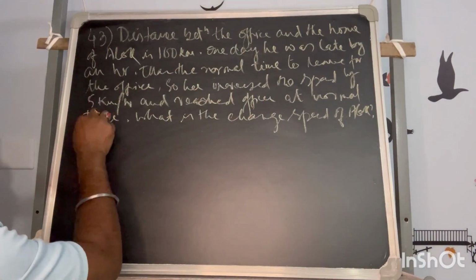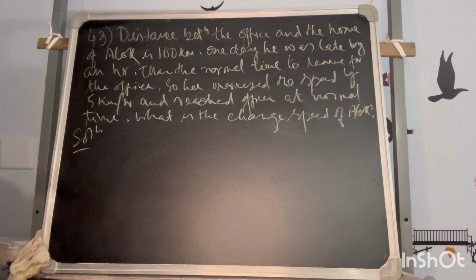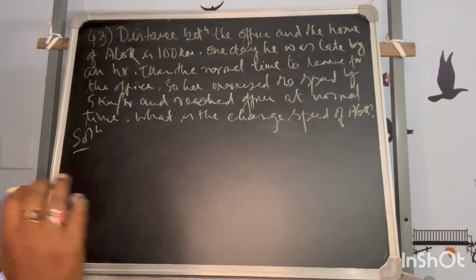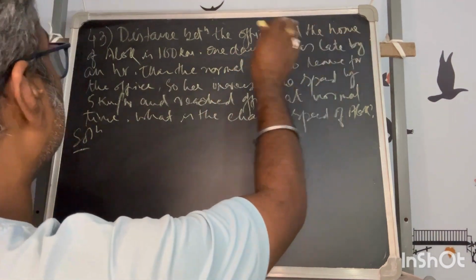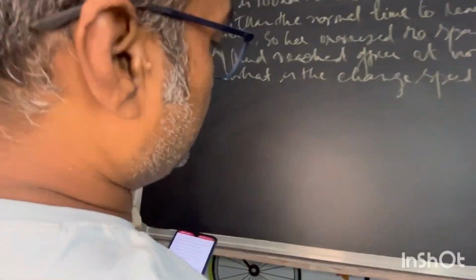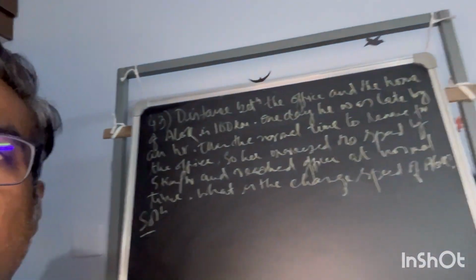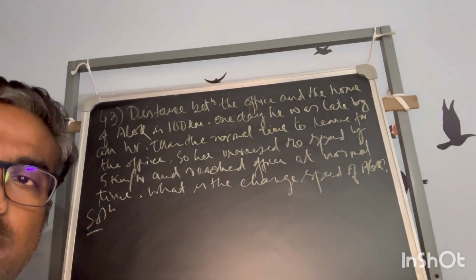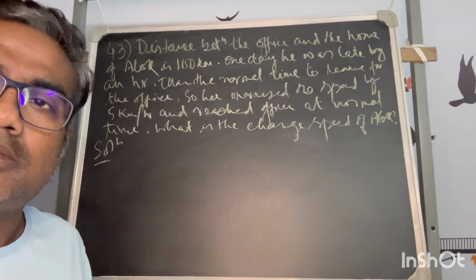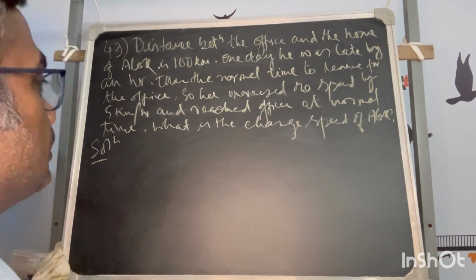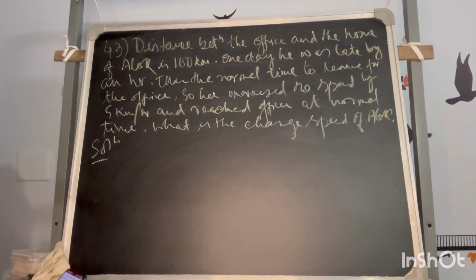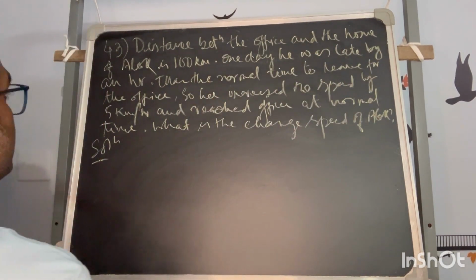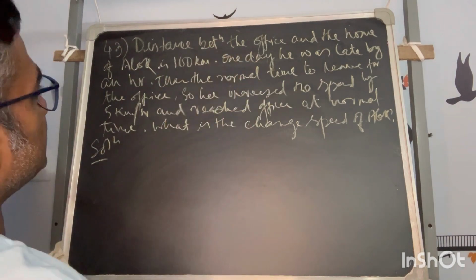Okay, so this could be of a similar type to what I explained in the last video. The distance between the office and the home of Alok is the same, 100 kilometers.